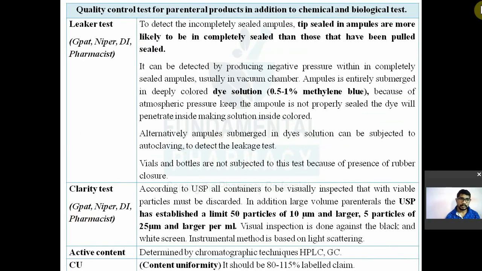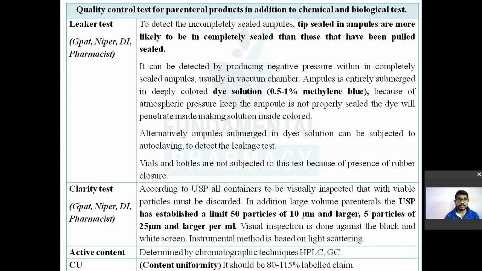Now the last slide of this chapter: quality control tests for parenteral products in addition to biological and chemical tests. Suppose you are making a 5% dextrose saline solution, or a 25 ml vial or ampoule of diclofenac sodium. What chemical tests will be there? An identification test for whether it is diclofenac or not, then the moisture content, then the purity of the raw API, whether it is 99.98%, 99.99% or 100% pure. So these are the chemical tests: identification of substance, test for purity of that substance, moisture content, and impurity test for related substances.